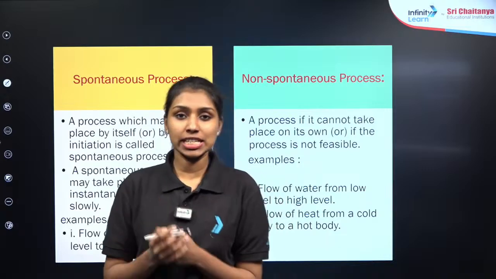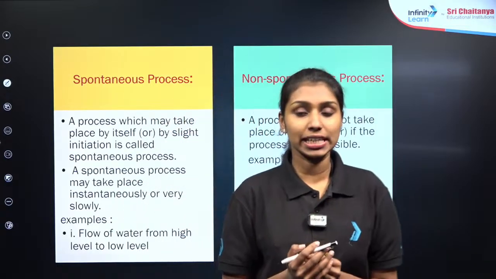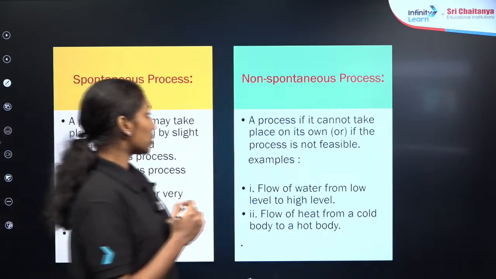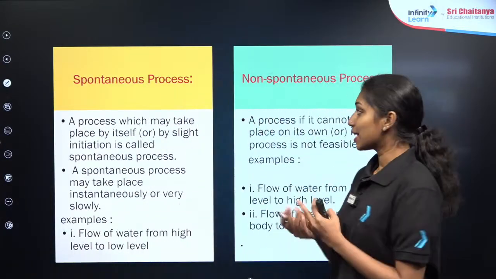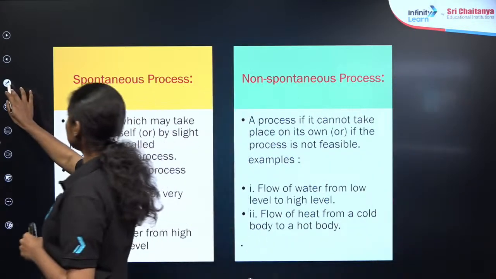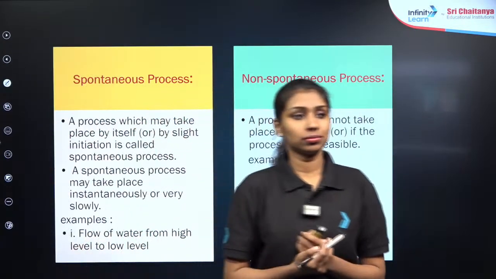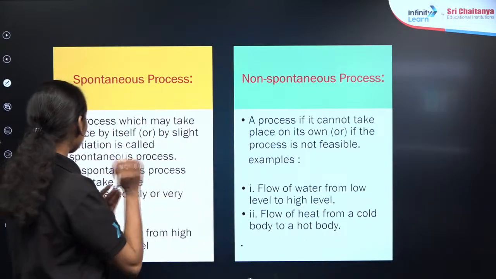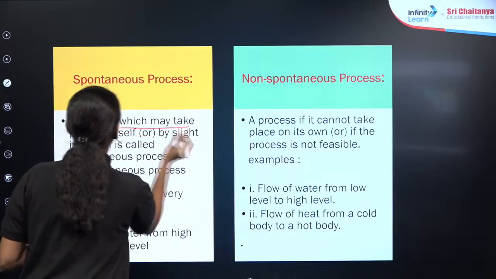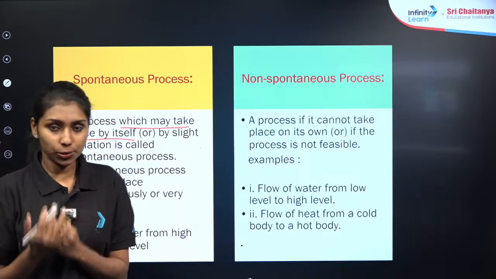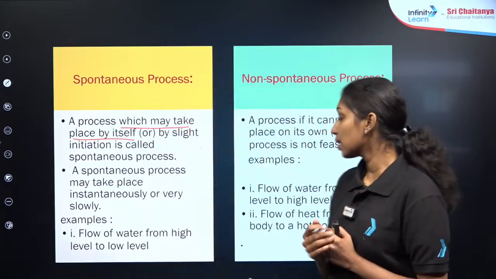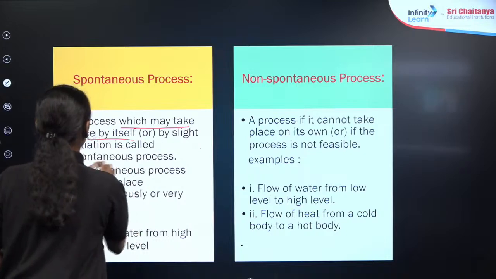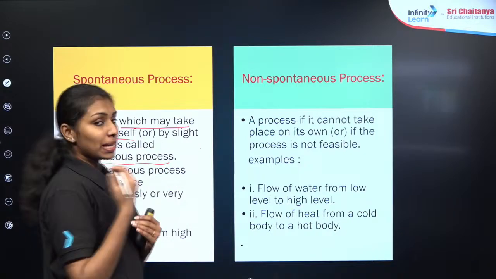Before entering into this session, you must have an idea about spontaneity, or the spontaneous process. What do you mean by a spontaneous process? Spontaneous means a process which may take place by itself. There is no external agency required. Whenever a process takes place by itself, that type of process is known as a spontaneous process. So we can take some examples.